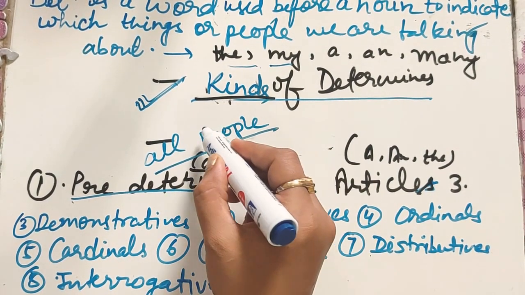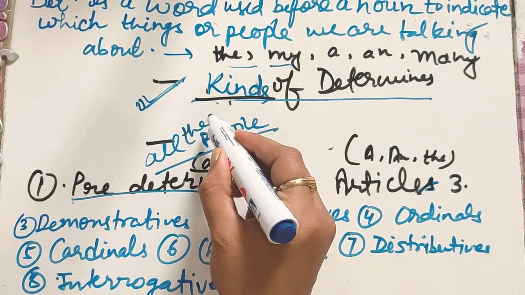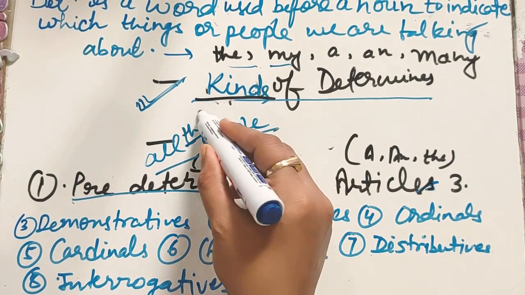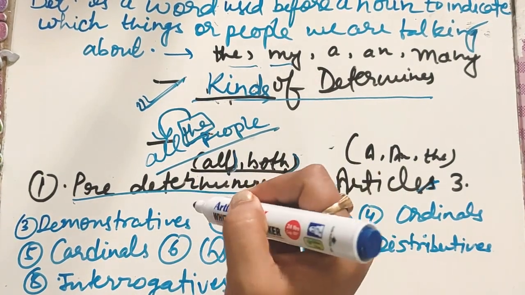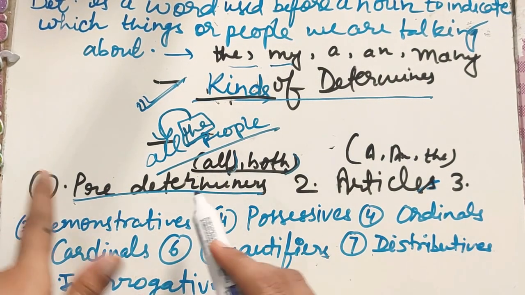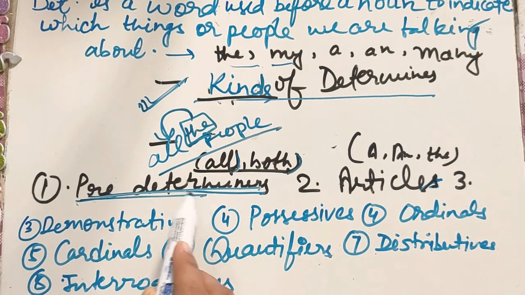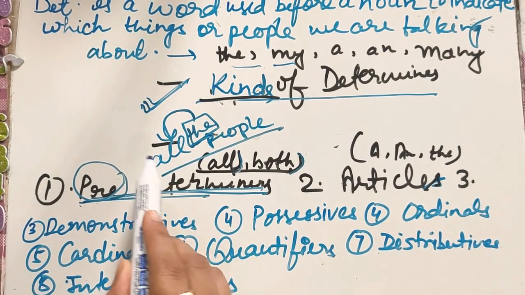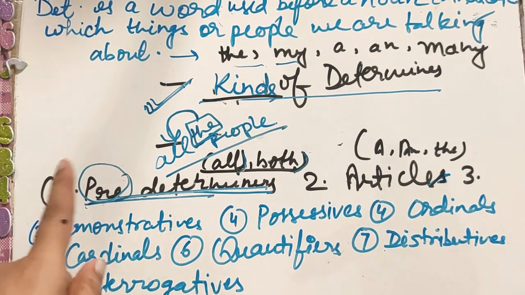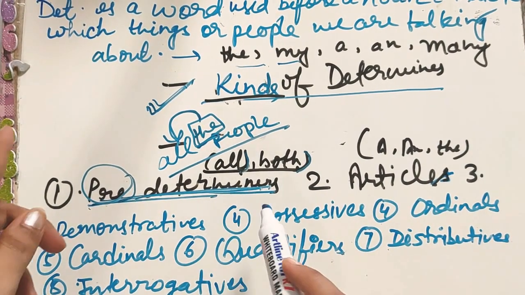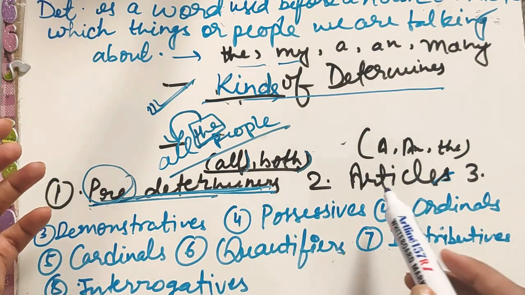All the people. So predeterminers are used before determiners, which you can tell from the literal meaning also. Pre means पहले, before, we are using them before the determiners. We discussed this in the last video, you can go through that video also.